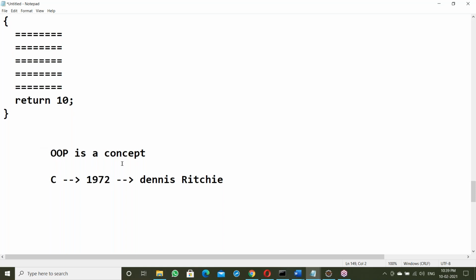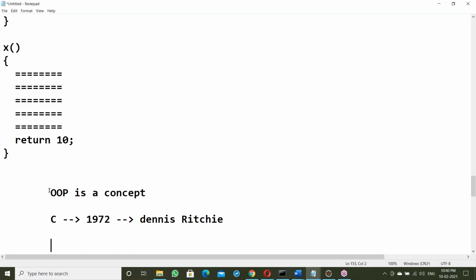To achieve data security, the OOPS concept was developed. The main purpose of OOPS is to achieve data security. Initially, OOPS was developed with features like encapsulation and data abstraction, and later many more features were added.